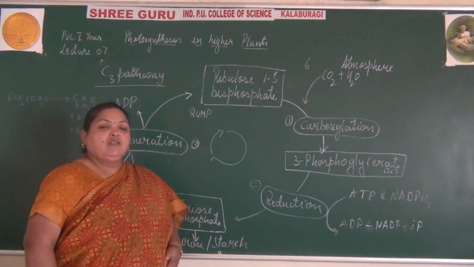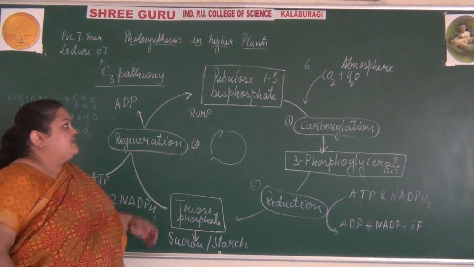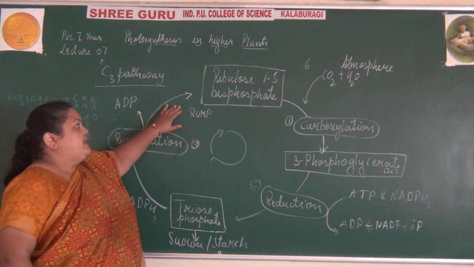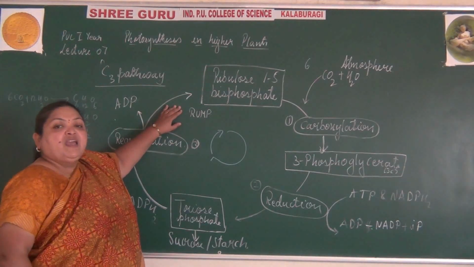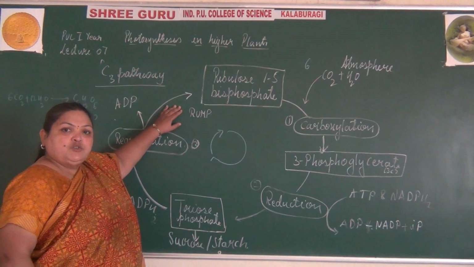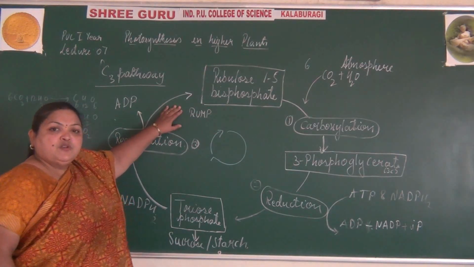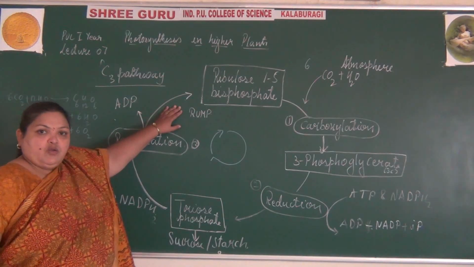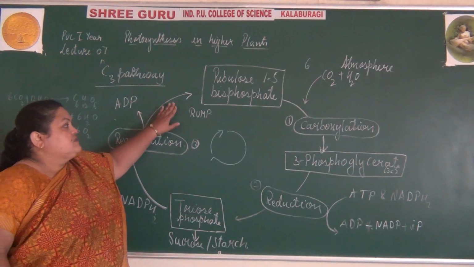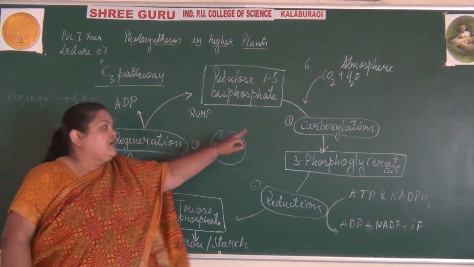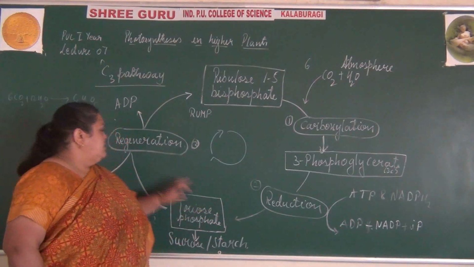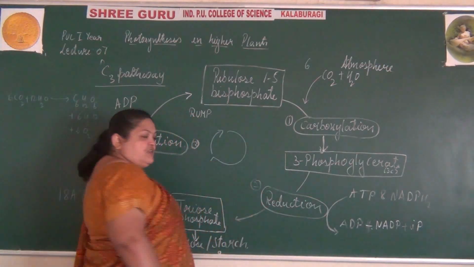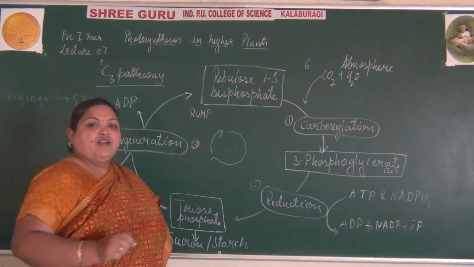So once again we will understand the cycle. Ribulose 1,5-bisphosphate in the form of monophosphate is already present in the stroma of the chloroplast, and this dark reaction occurs in the stroma of the chloroplast. There are 3 reactions: carboxylation, reduction and regeneration. The first step is carboxylation, where there is fixation of carbon dioxide.